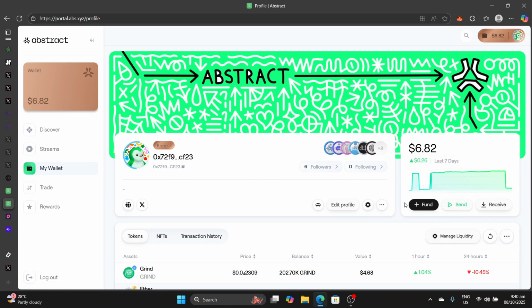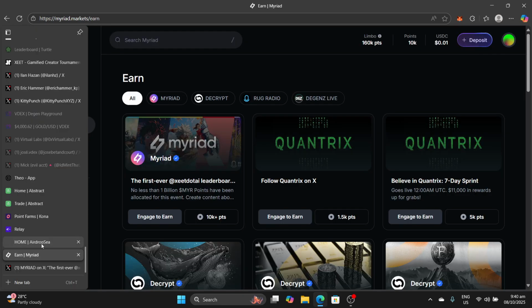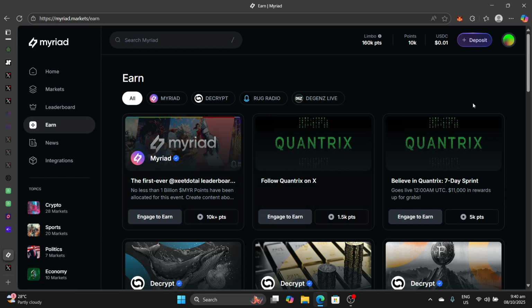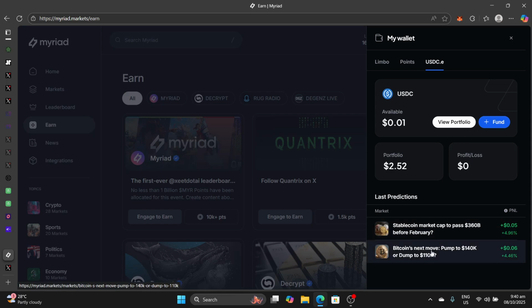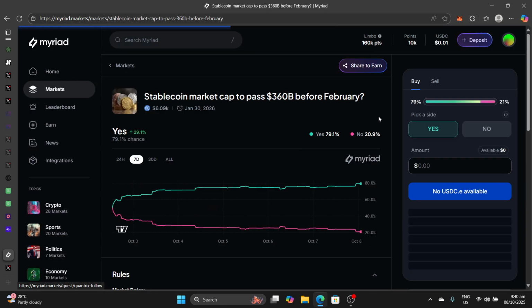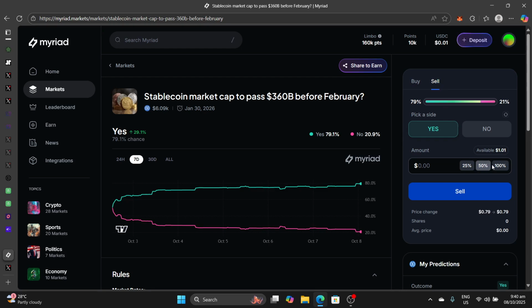Then if you want to swap, you can swap directly here. Let's say we deposited ETH and you want to swap it for USDC so that you can participate in predictions on Myriad, then you can swap there. When you have balance, then your balance will show up here automatically. So you see I have two open predictions that I've participated in. I can even sell my position before the window ends. So this is going to end January 30.